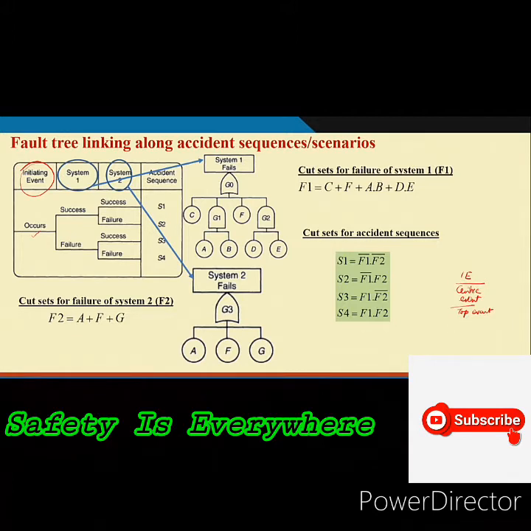And ultimately, in event tree we progress along this depending on the protection configuration here, and in fault tree we try to find out the root causes.